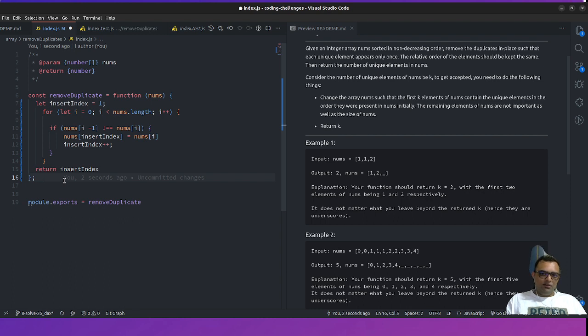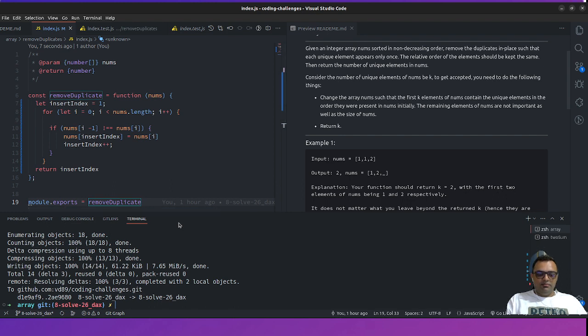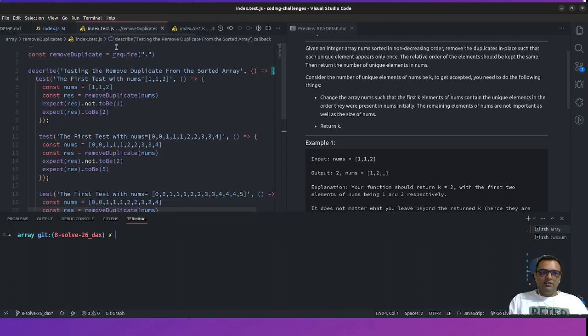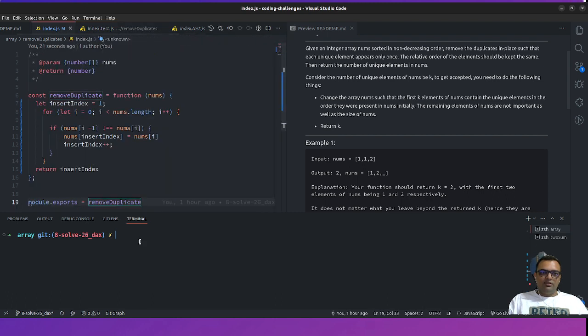There is another way to solve the same problem, and I would be doing that as well, because there are multiple ways where people try to accumulate their ideas and thoughts. Now coming to this point, I have given all of the testing environments. So I would be running my test. I wrote the test for it. So it would be npm run test. So it's in my local environment.